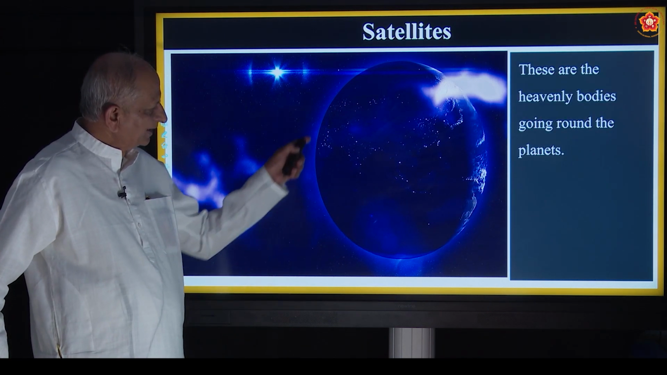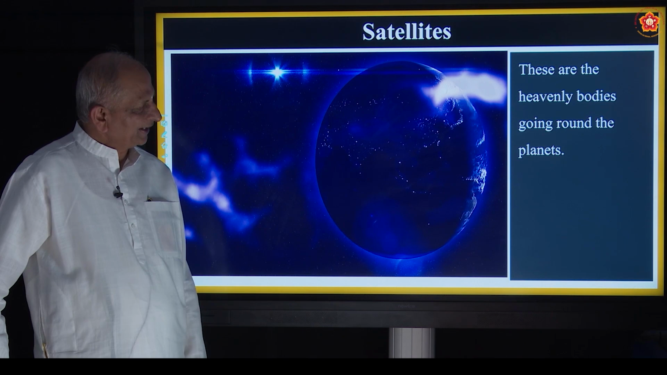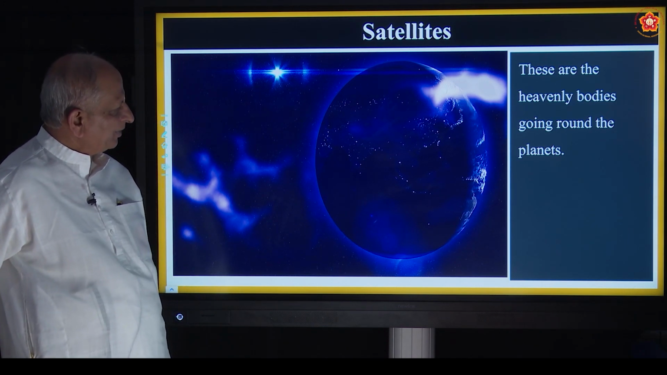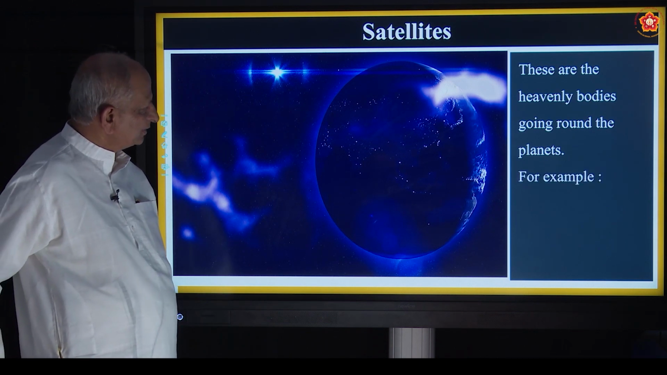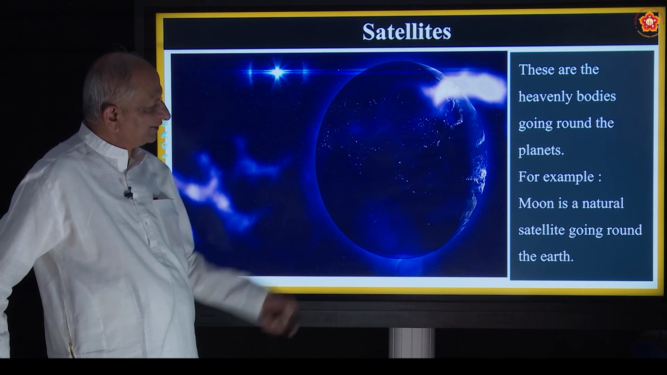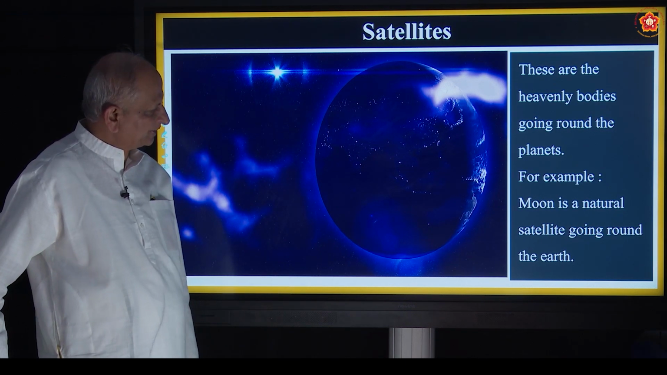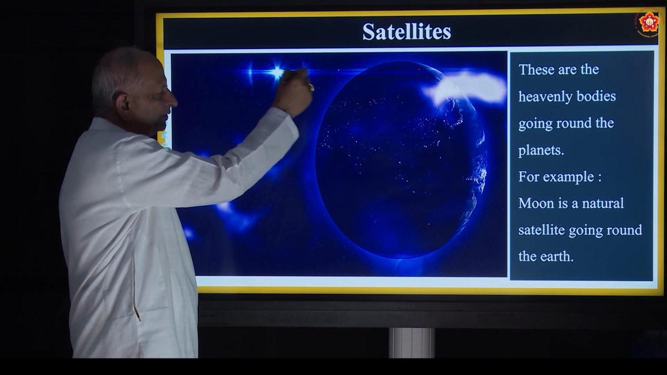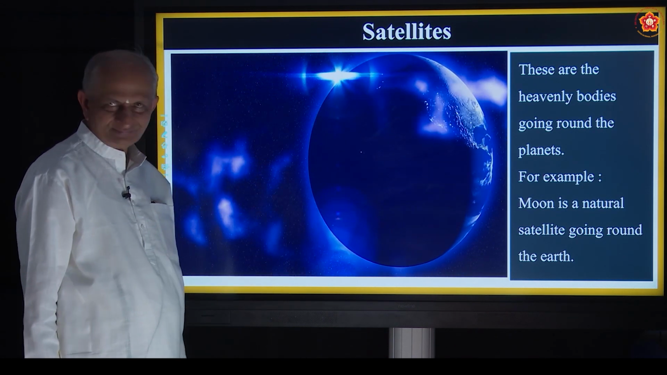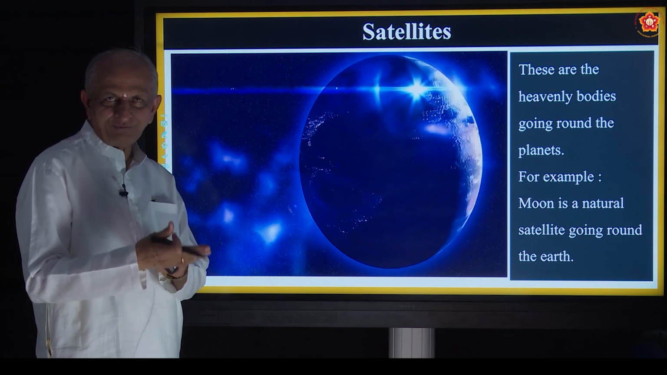So what does this blue color represent? That represents the earth. These are the heavenly bodies going around the planets. So the heavenly body going around the planet is called a satellite. For example, here is the moon. What does the moon do? The moon will be going around the earth. Come on, clap all of you. You enjoyed?